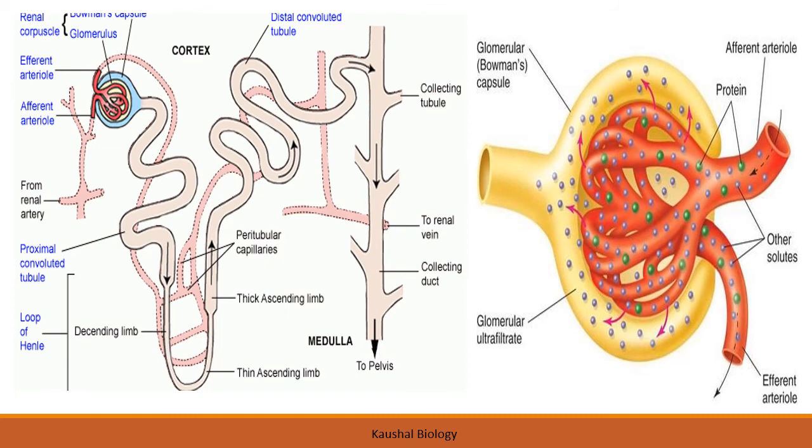These are all the filtrate, or you can say the waste material. Here the pressure is so high that along with some waste material, sometimes certain glucose molecules or amino acids along with certain ions are also coming out of this blood. Here the filtration will take place. Now the pure blood will go out with efferent arteriole.